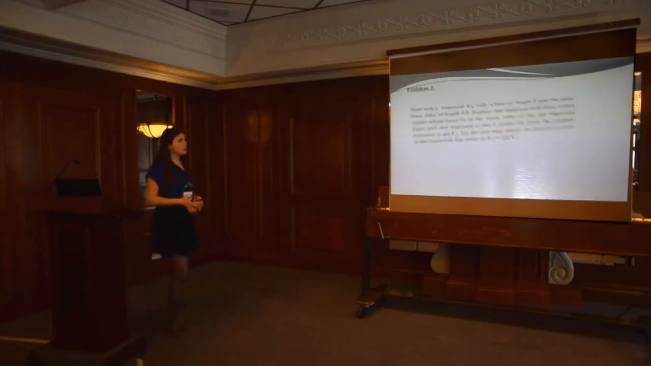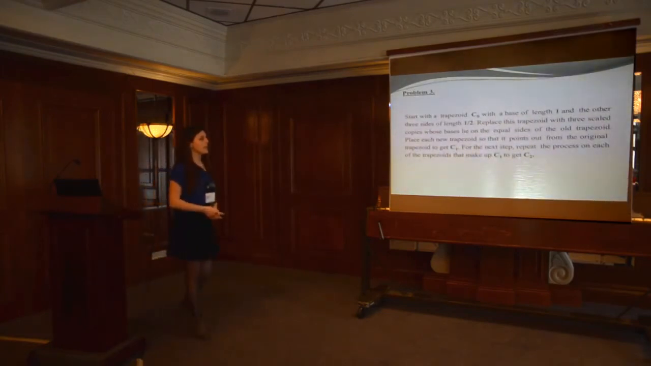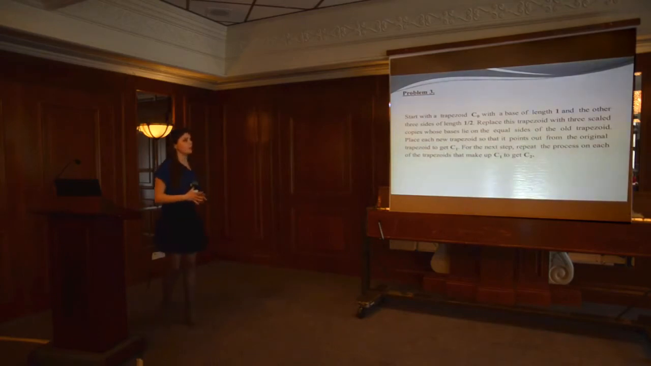The next fractal has a similar way of constructing. Start with a trapezoid C0 with a base of length 1 and the other three sides of length 1/2. Replace this trapezoid with three scaled copies whose bases lie on the equal sides of the old trapezoid. Place each new trapezoid so that it points out from the original trapezoid to get C1. For the next step, repeat the process on each of the trapezoids that make up C1 to get C2.